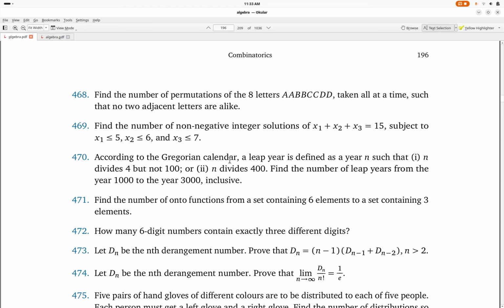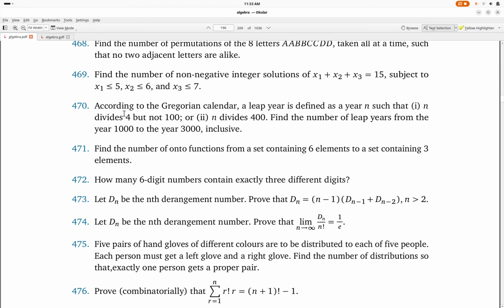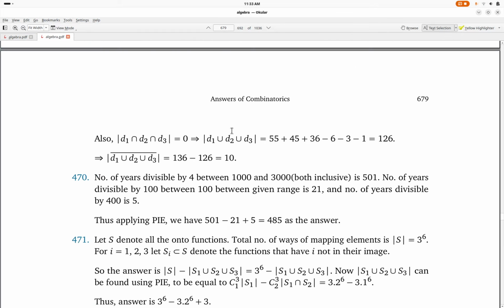So pretty straightforward question. According to the Gregorian calendar, a leap year is defined as a year n such that n is divisible by 4 but not 100, or n is divisible by 400. Find the number of leap years from the year 1000 to year 2000 inclusive.